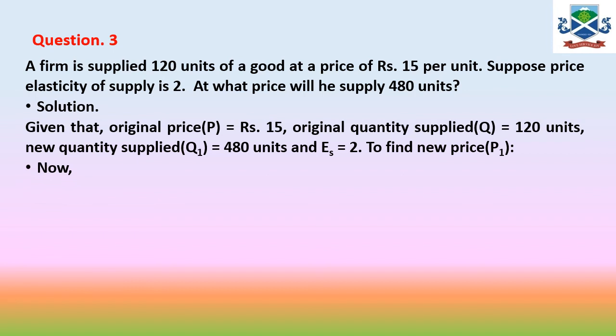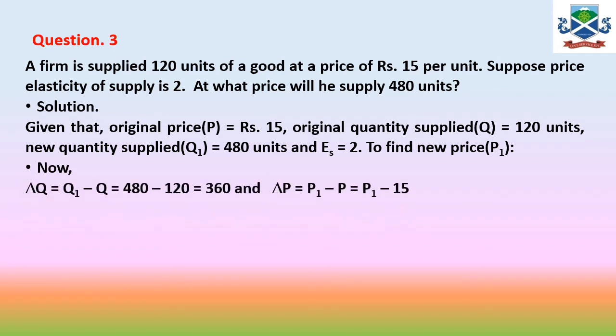Based on this we will calculate delta Q, which is equal to Q1 minus Q, that is 480 minus 120, which gives 360. Delta P is equal to P1 minus P, where P1 is not given, we have to find it, so it becomes a variable, minus 15. So we will keep P1 minus 15 as the delta P value.